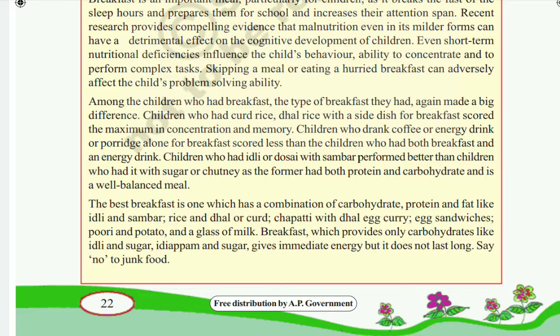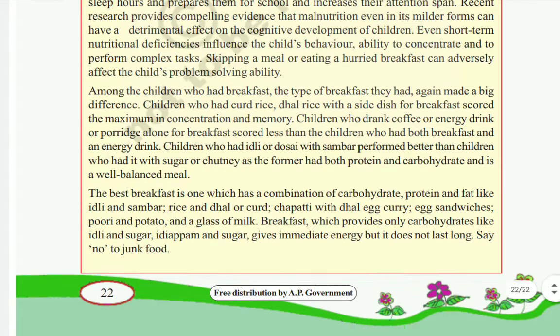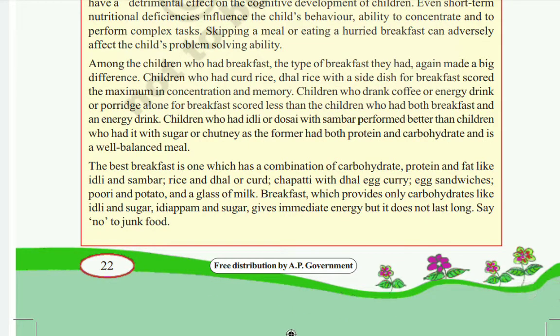Listen children, listen carefully. The children who had curd rice and dal rice as breakfast scored the maximum concentration and memory. So the people who take these two as breakfast early in the morning have very high memory power.